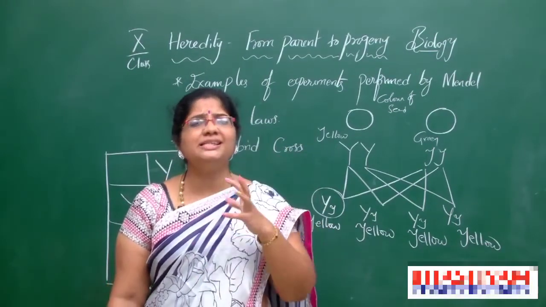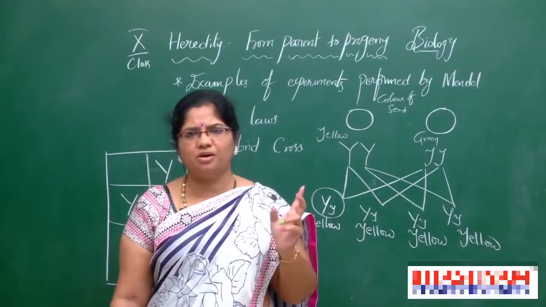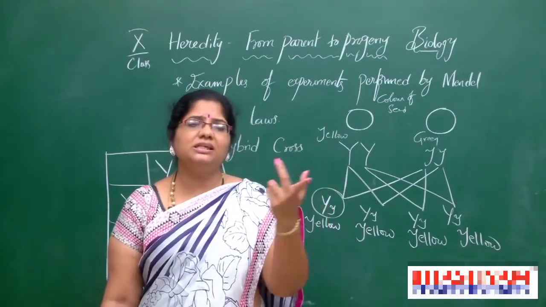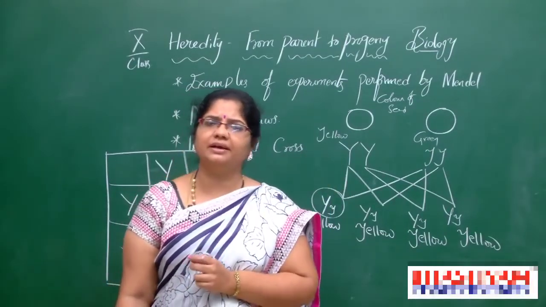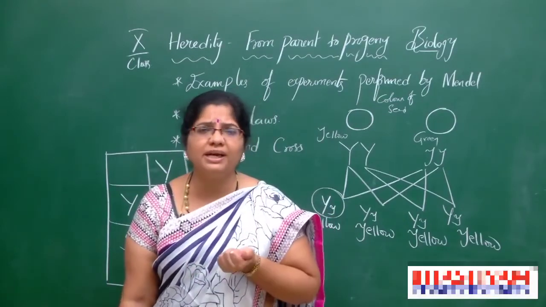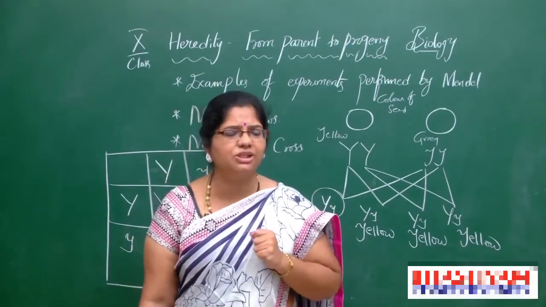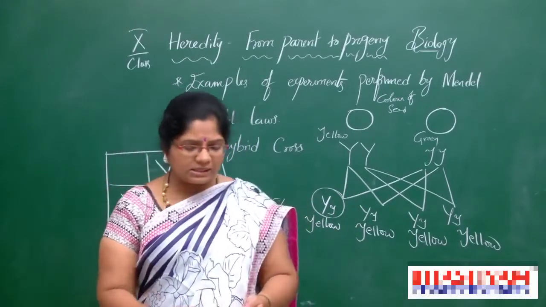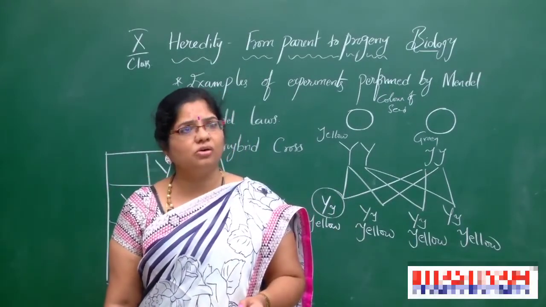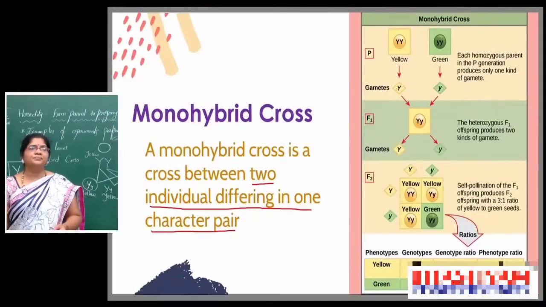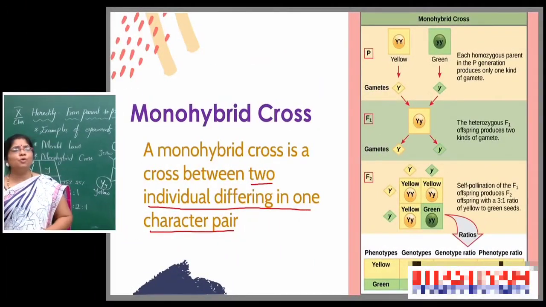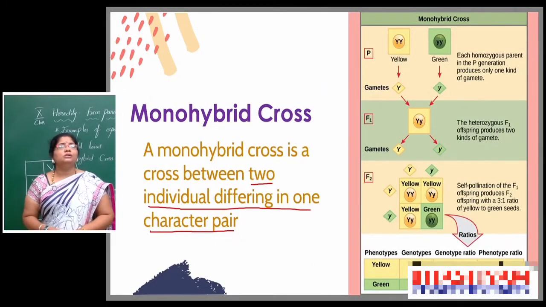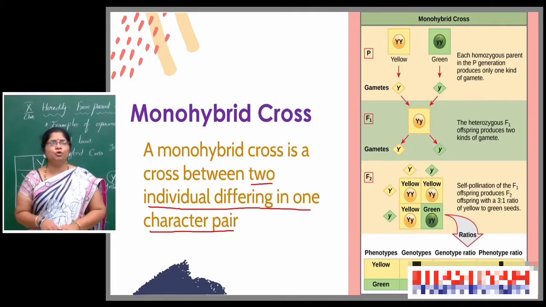When the progeny receives the alleles from the two parents by splitting, that is called the law of segregation. So, the law of dominance and the law of segregation, and this is Mendel's monohybrid cross. Let us see the same thing once again on screen. Here, if you observe, there are two parents, yellow and green.